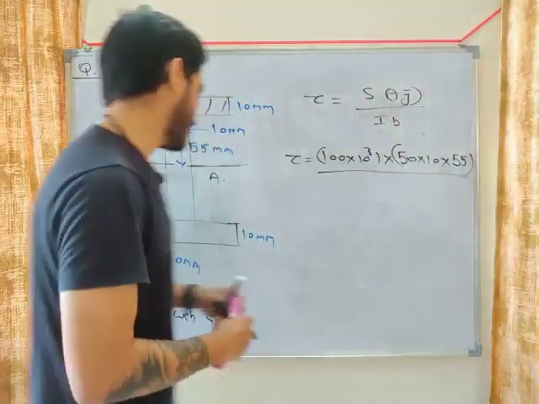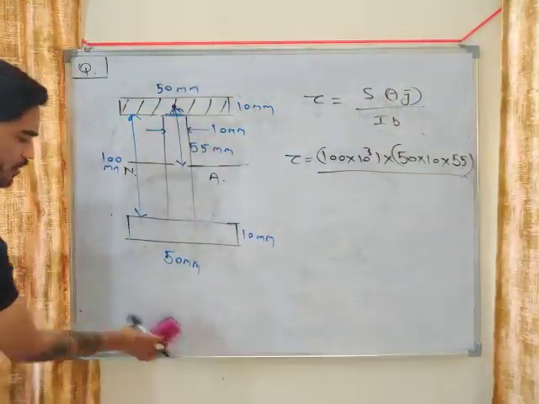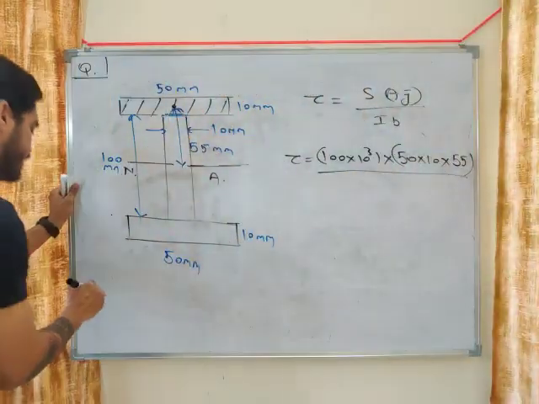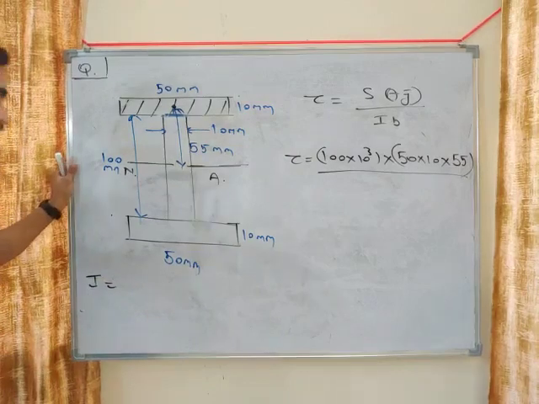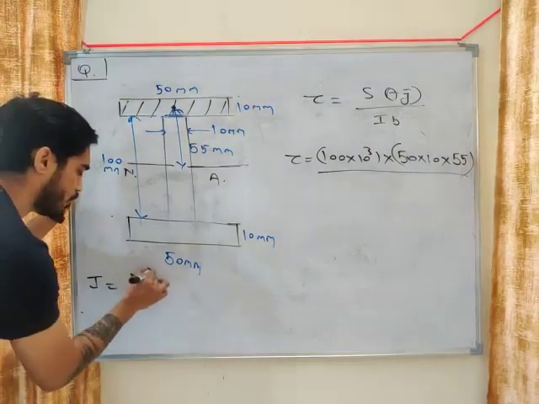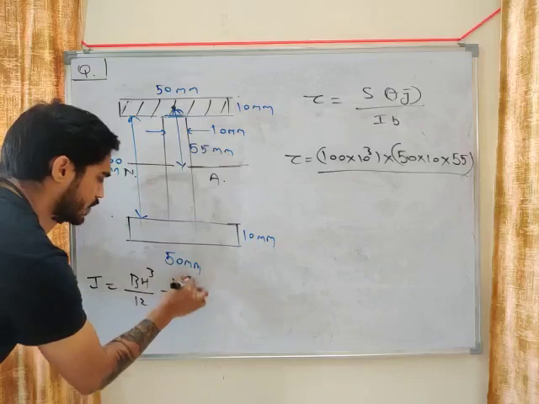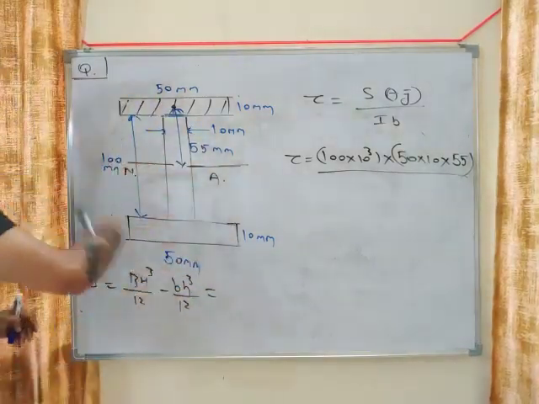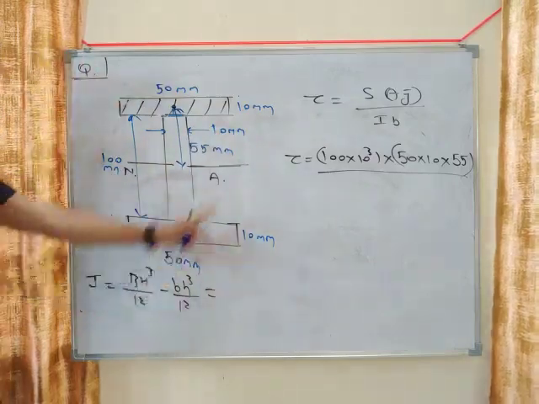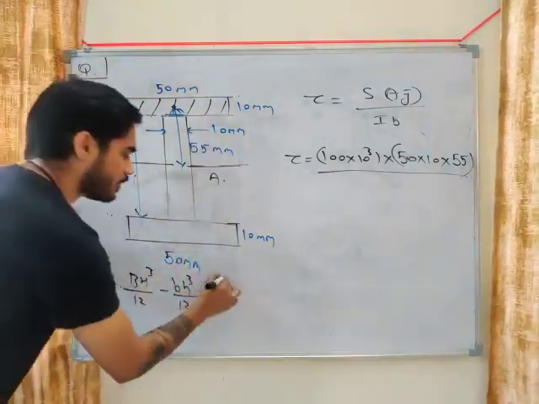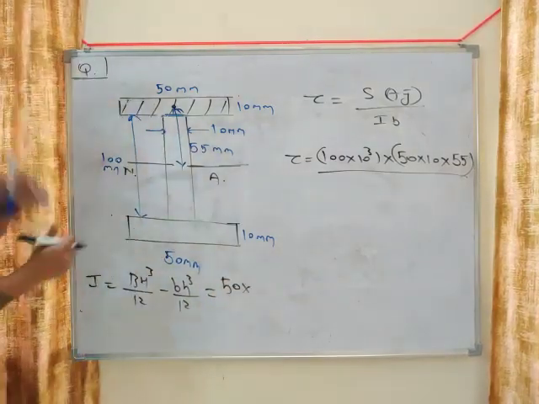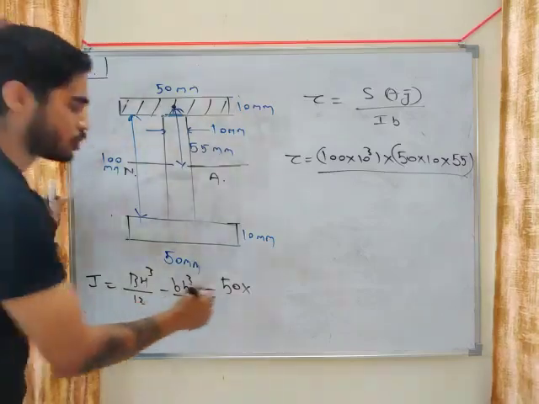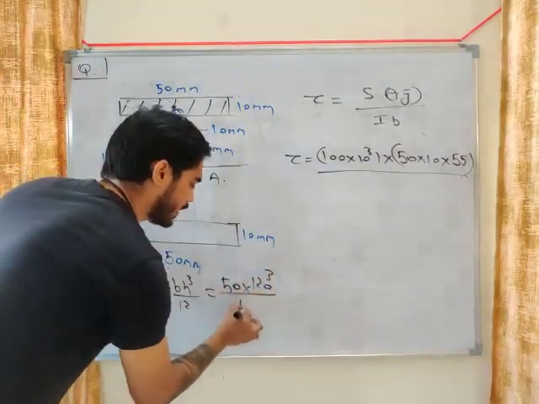Let's calculate the value of I. I told you a very interesting equation to calculate the moment of inertia of an I section. Capital B H cube by 12 minus small b h cube by 12. Capital B means total width. If you consider this as a total rectangle, total width will be 50. What will be total height? Height of web is 100 and these two thicknesses are 10 mm, 10 mm, so total height will be 120.